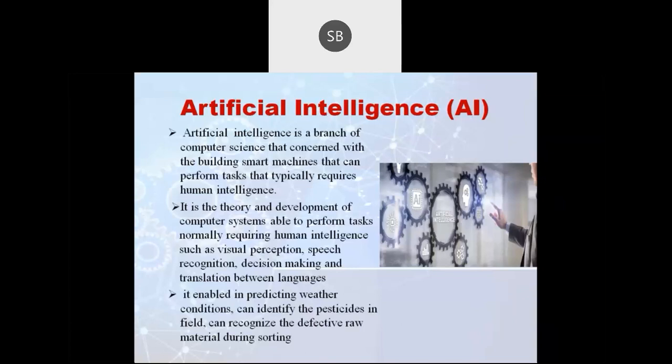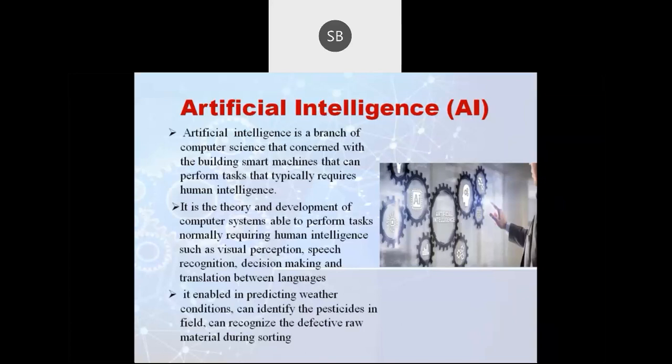It's also used in predicting weather conditions, for identifying pesticides in the field, and for detecting raw material during sorting.